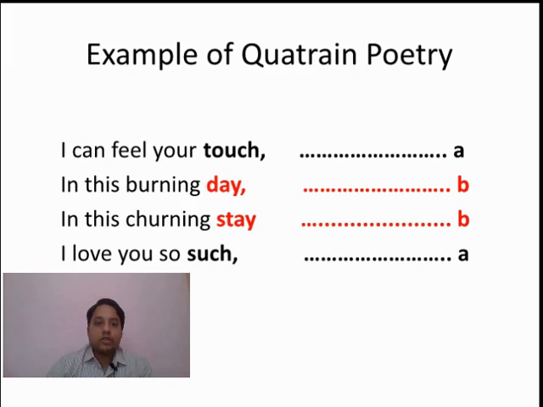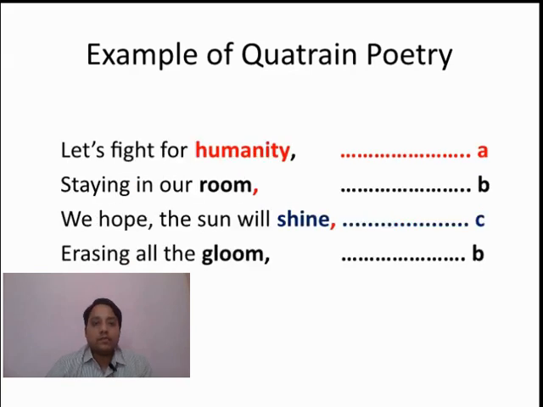I can feel your touch in this burning day, in this churning stay. I love you so much. In this example, you can again see the first and fourth lines are rhyming, and the second and third lines are rhyming. So the rhyme scheme is ABBA. Now we'll go to the next one.